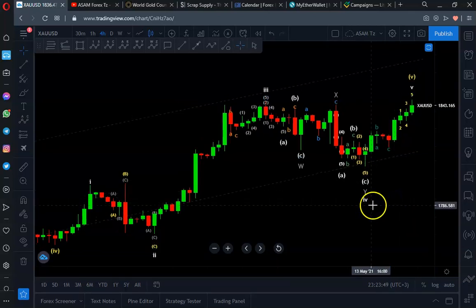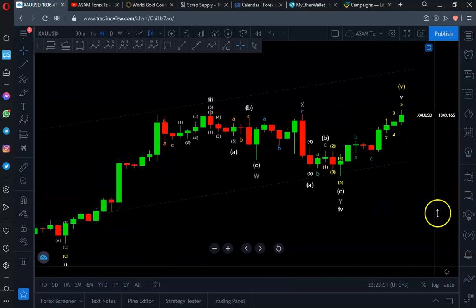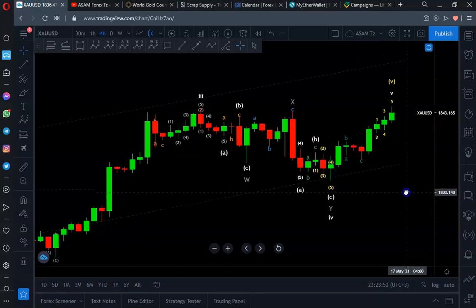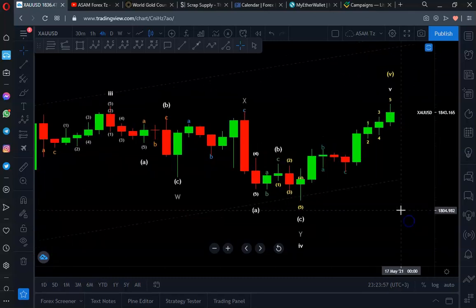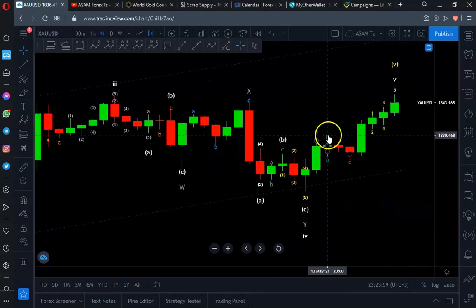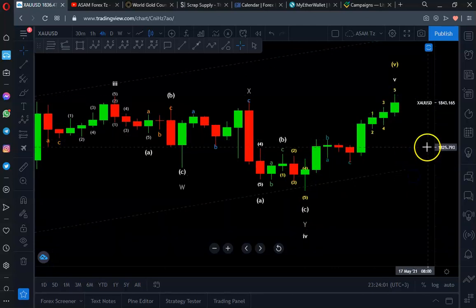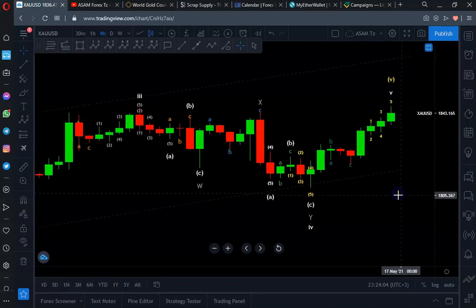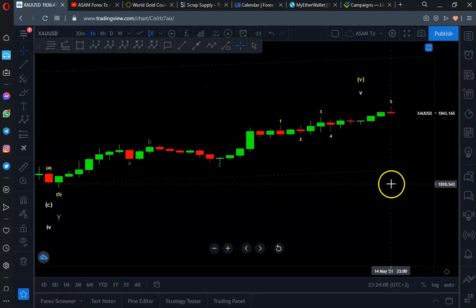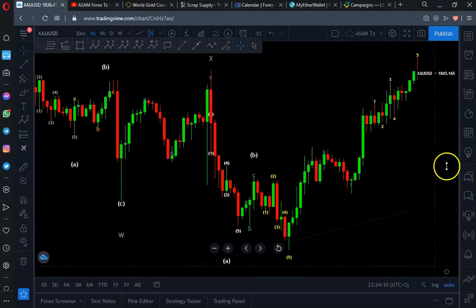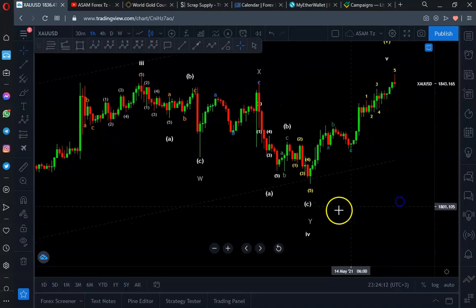So after completion of this fourth wave, what next? The market started to move up. So now this upward movement is an impulsive move. The upward movement is an impulsive move. So now let's go to the 1 hour time frame to see clearly what is happening in this upward move.